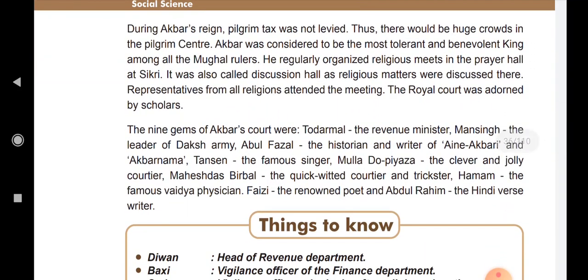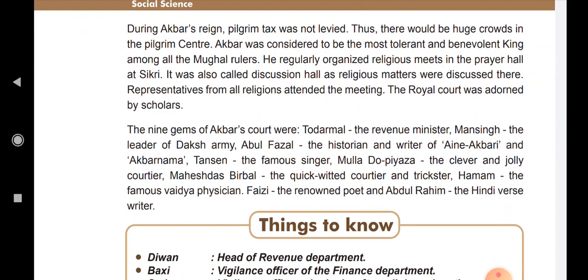During Akbar's reign, pilgrim tax was not levied. Thus, there would be huge crowds in the pilgrim centers. Akbar was considered to be the most tolerant and benevolent king among the Mughal rulers.